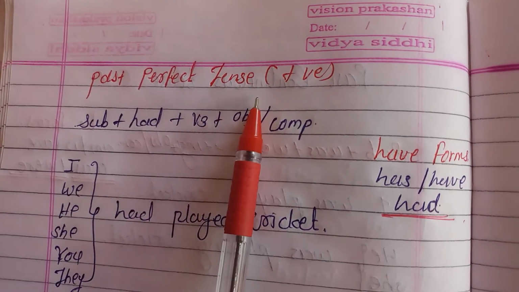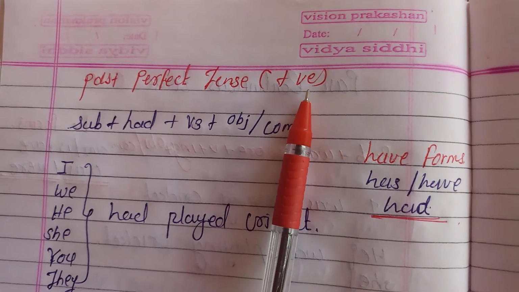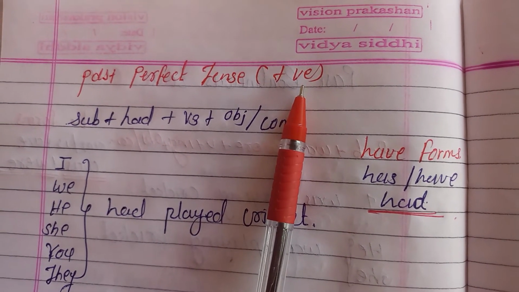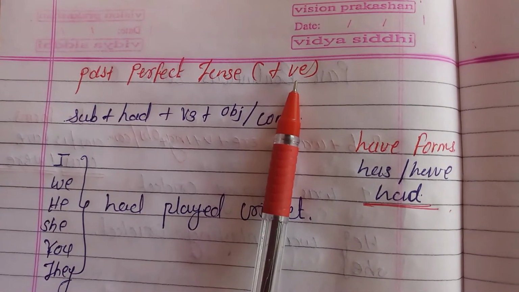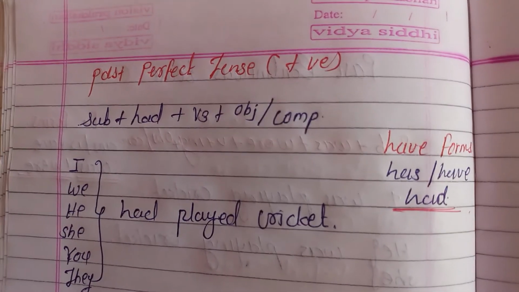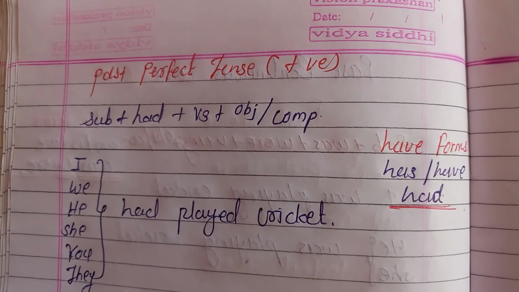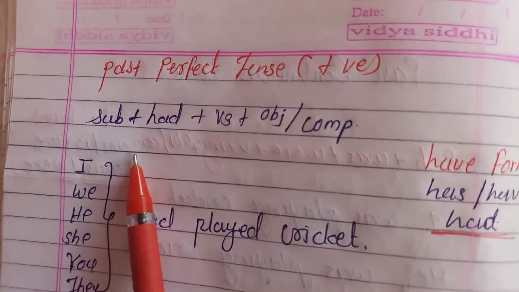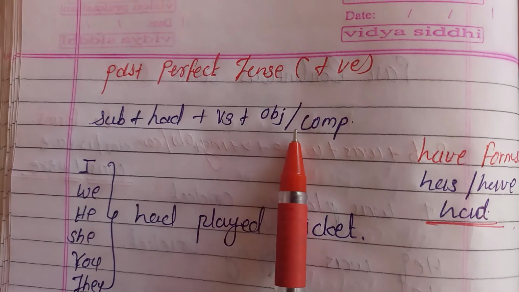Now past perfect tense with a positive structure. When we want to describe an action that has taken place before another action in the past, we use the past perfect tense. Or simply, when one activity was over before another activity, we use the past perfect tense. Let's see the structure: subject plus had plus V3 plus object or a complement.